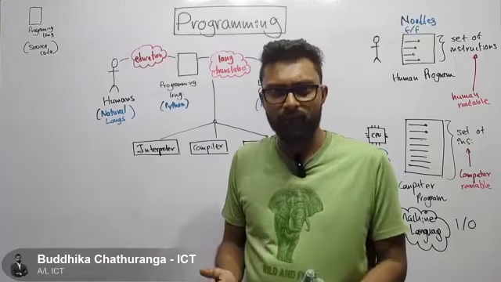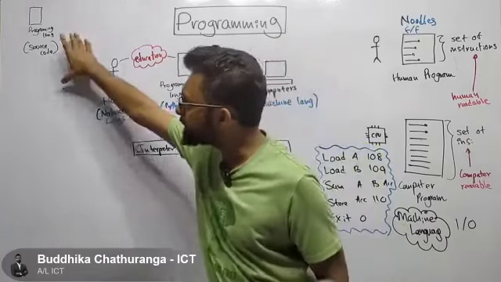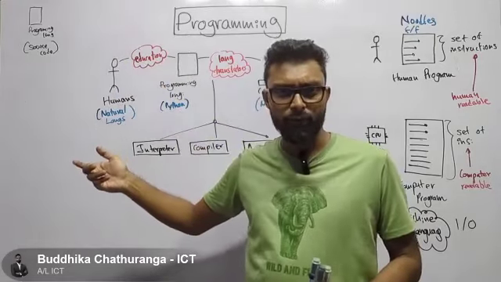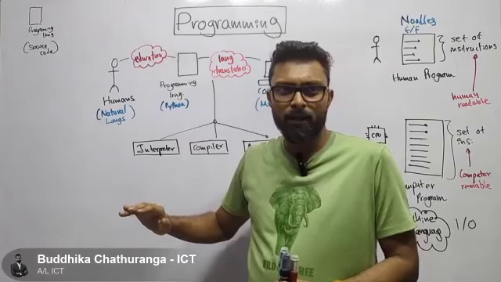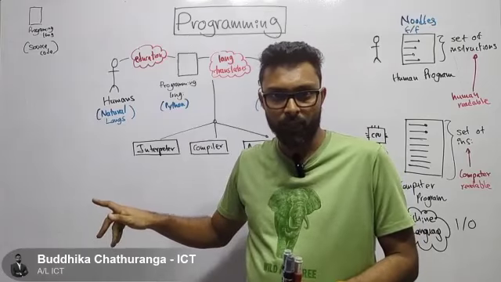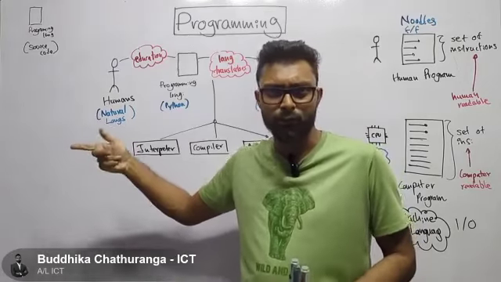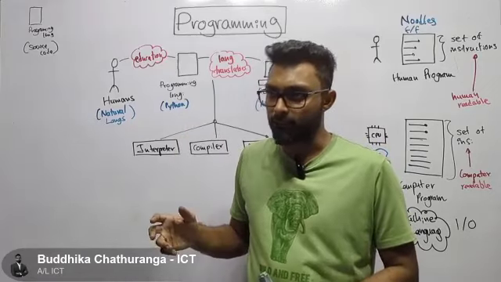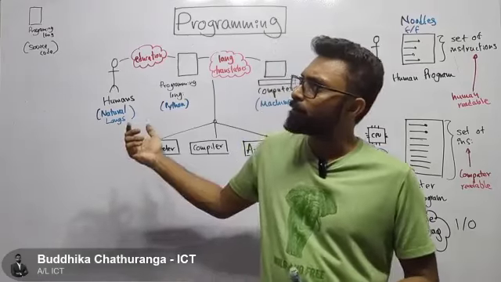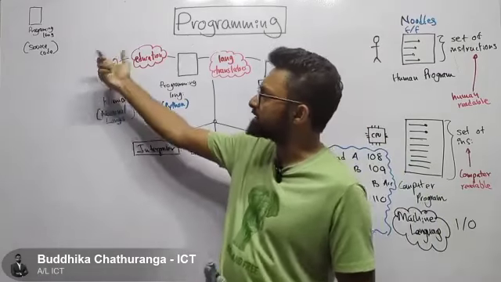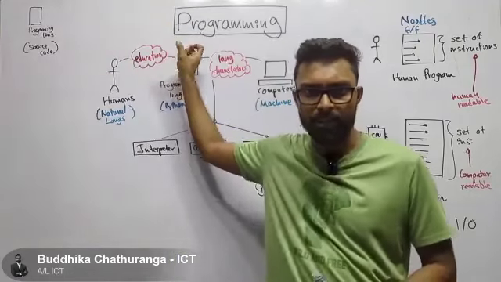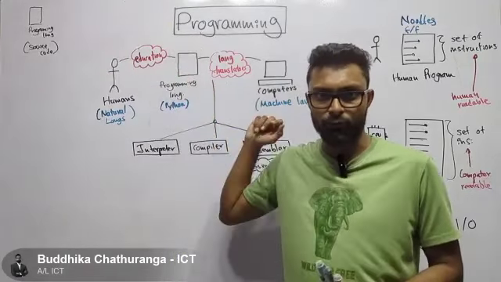When it comes to Java, the Java compiler will translate the Java code into another language called Java bytecode, an intermediate language, and then an interpreter is going to execute that code. You don't need to learn those things here. When it comes to languages like C, the C compiler will translate this code directly into machine code, and then the operating system can execute that.